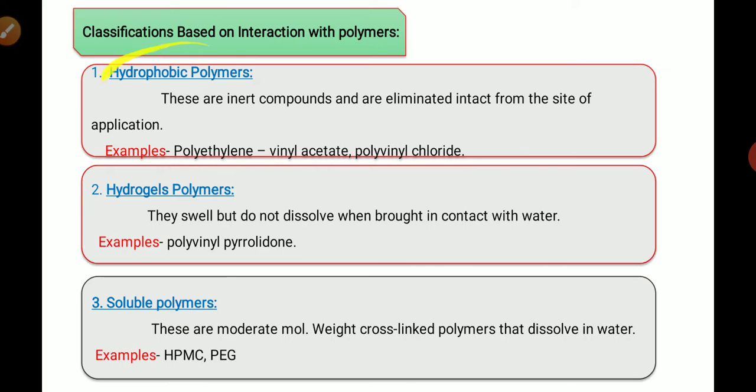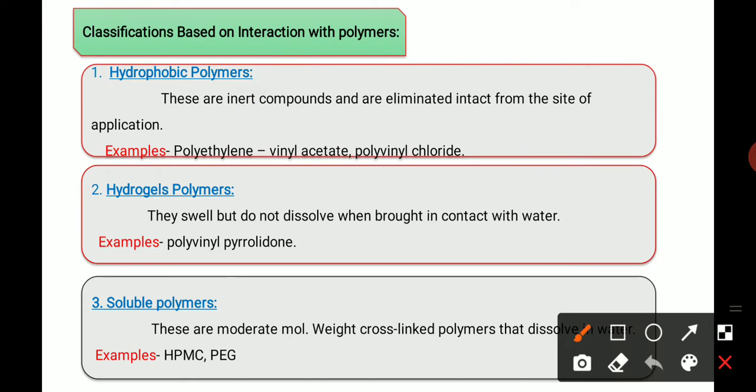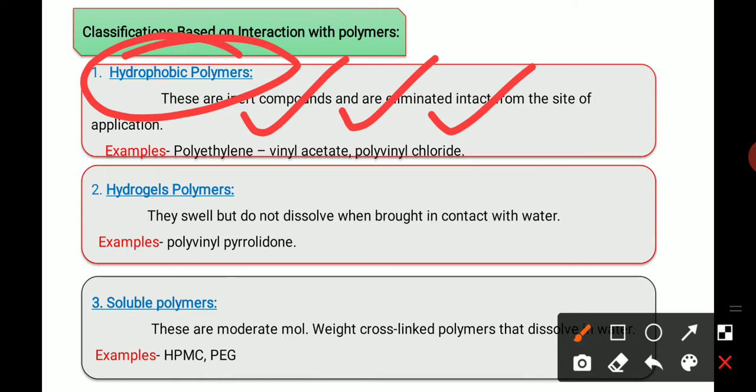This is known as hydrophobic polymers. So the definition is, hydrophobic polymers are not soluble in water. This type of polymer is known as hydrophobic polymers. Examples are polyethylene, vinyl acetate, and polyvinyl chloride.